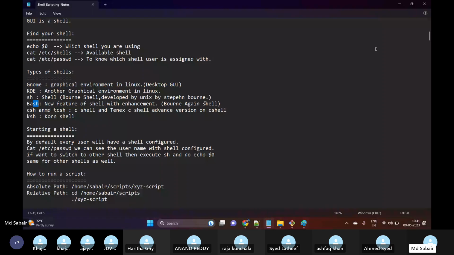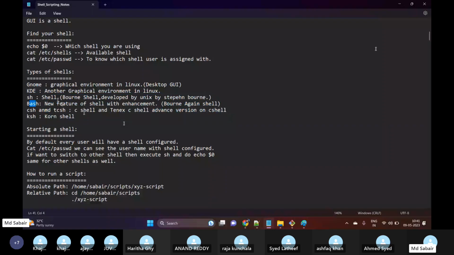Then we have csh and tcsh. Basically, this is C shell, and this is TC shell, the advanced version of C shell. Then we have ksh, which is Korn shell. All these shells are the same; there is no major difference. But if I use the bash shell, we get the advanced features of programming.